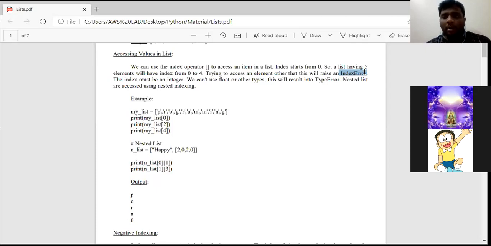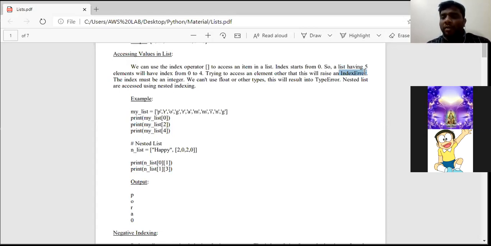So again, I am going to repeat all the 4 points we discussed in accessing values in a list. First point is we need to use the index operator, in the sense square bracket open, square bracket close. Second point, positive indexing starts from 0 and negative indexing starts from -1.